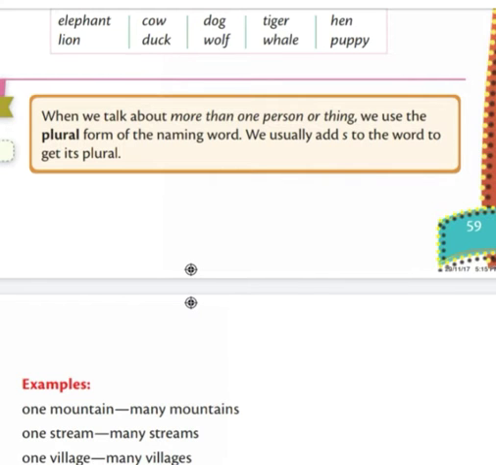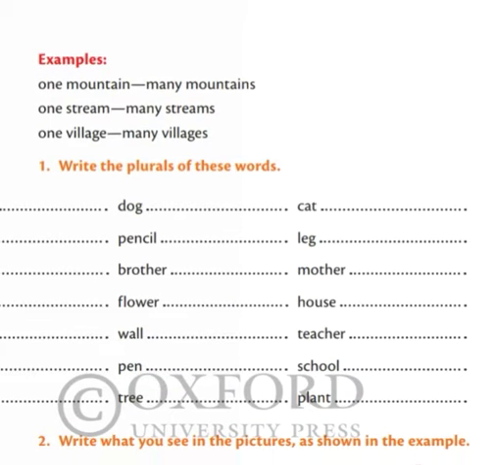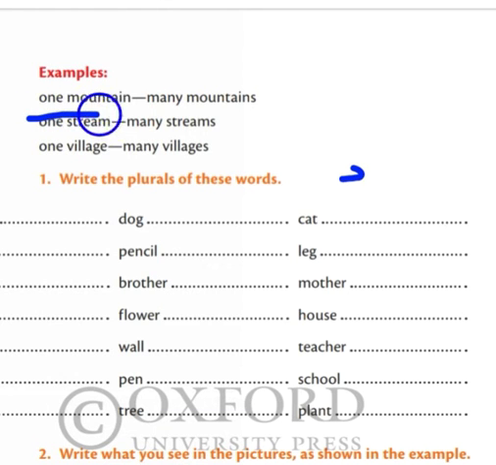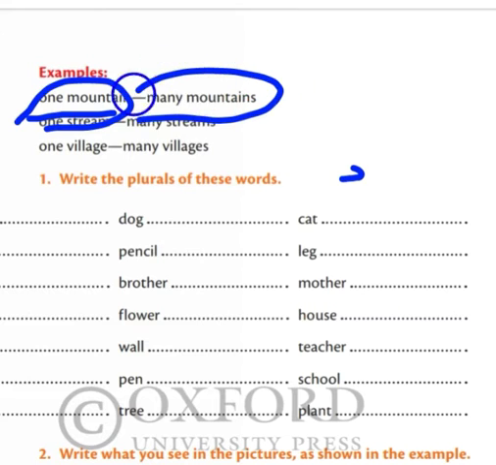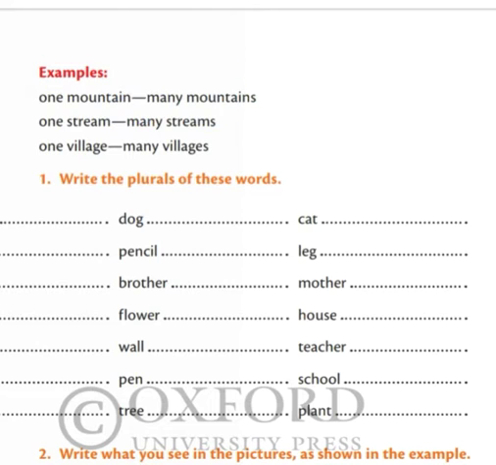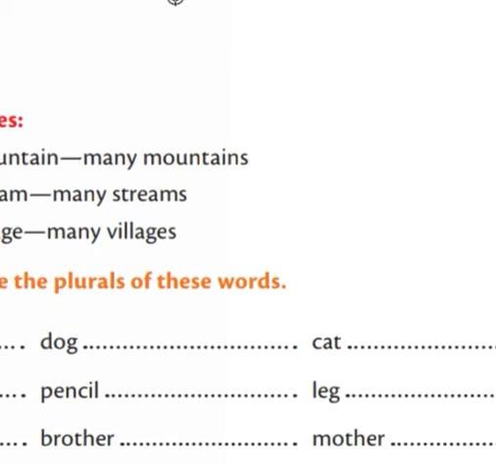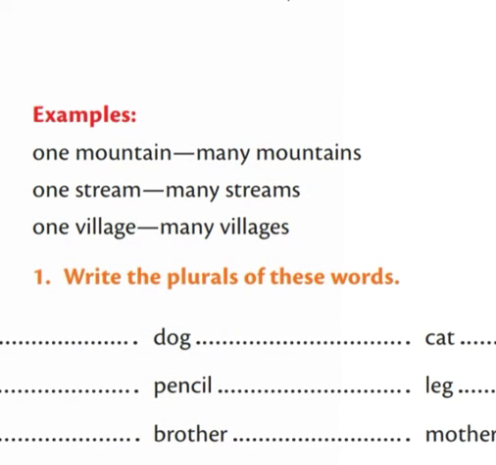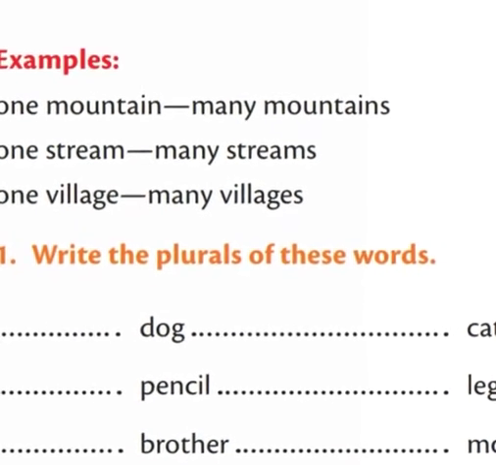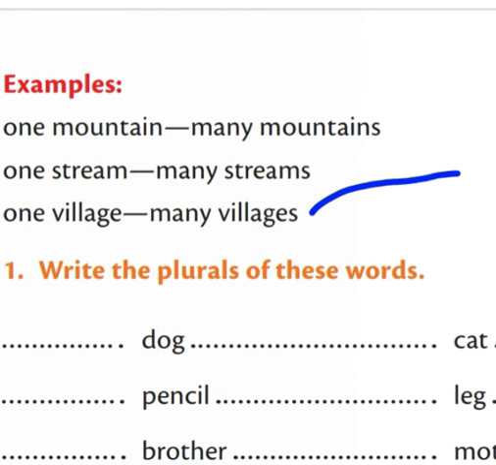Here you can see examples on your screen. One mountain, it is a singular form. Many mountains, it is a plural form. Which letter is extra in mountains? At the end of mountains there is an extra s.